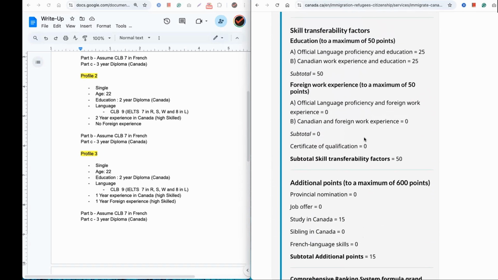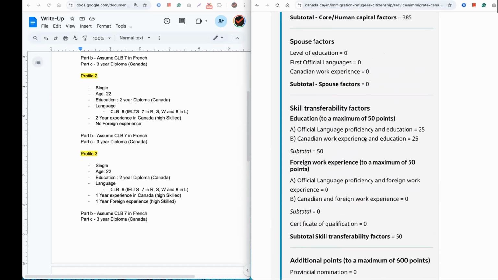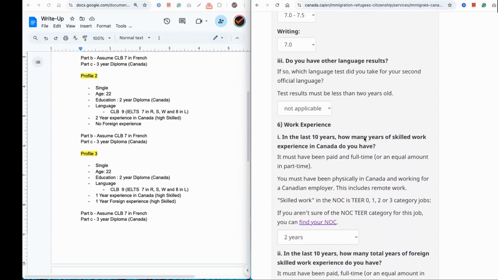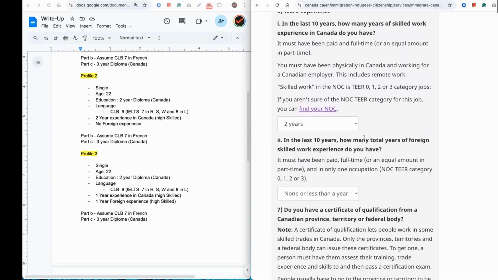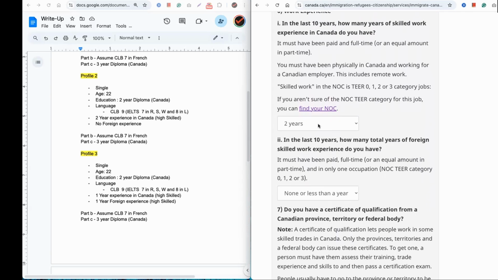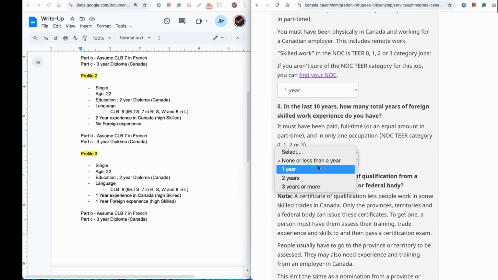Again, that's not enough score at all, right? Now we know also that if I were to add French at CLB level 7, this person's score would be around 500, close to 500 or even more. We can try that, but I'm pretty sure that's what will happen, right? So nonetheless, now this person, let's say instead of having this 2 year experience, has only 1 year experience in Canada, but 1 year foreign experience, right?